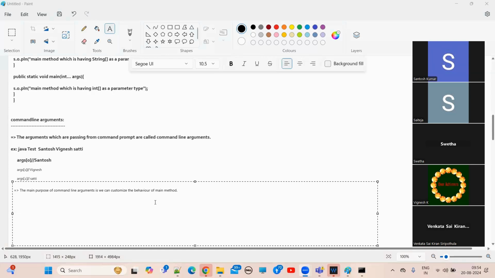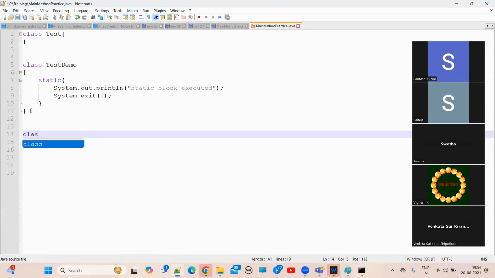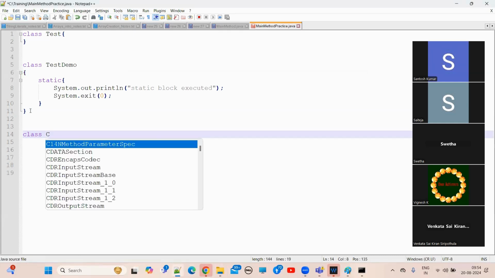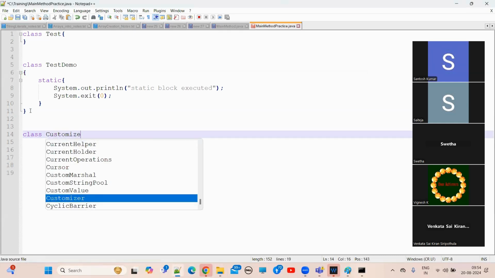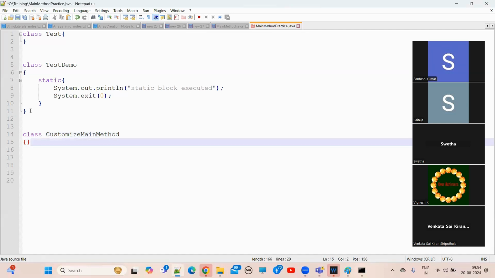So let me write that example here. Here we have the test demo, right? Let me create one more class here. What is the class name I want to put? CustomizeMain. This is the class name.